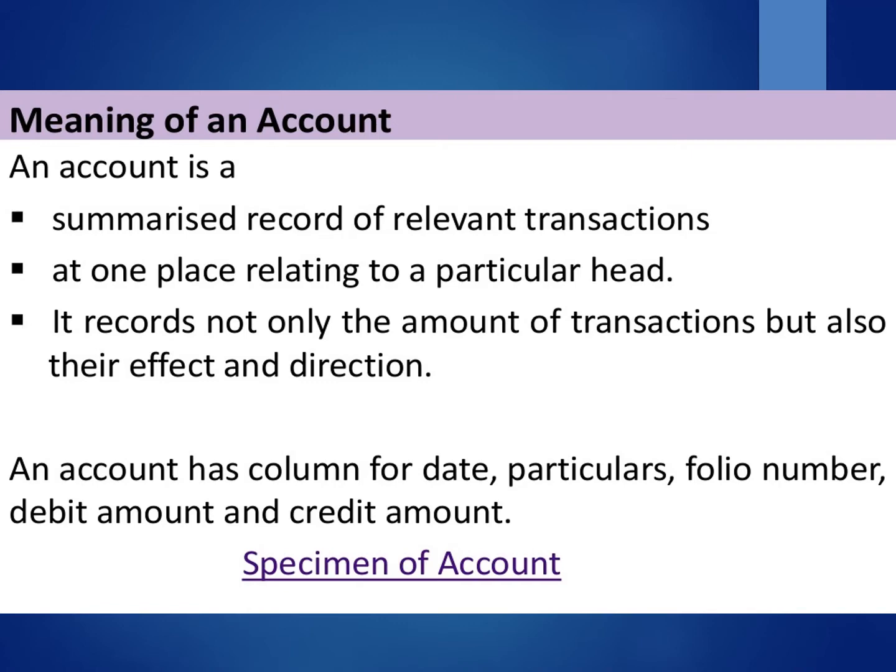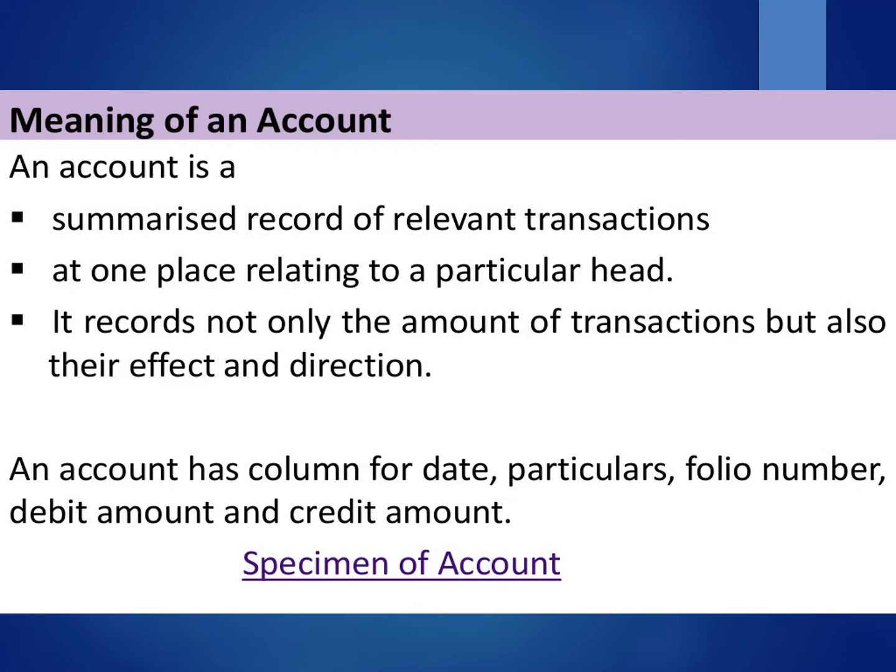Now, what is the meaning of an account? An account is a summarized record of relevant transactions at one place relating to a particular head. It records not only the amount of transactions but also their effect and direction. Accounts are also known as bookkeeping. A method or system which is maintained to keep accounts is called accounting. Accounting term is used as synonym of bookkeeping. In this book, accounting term is used in place of bookkeeping.